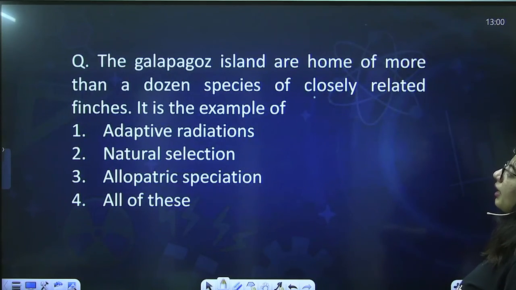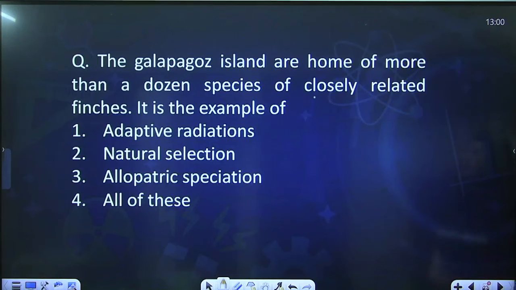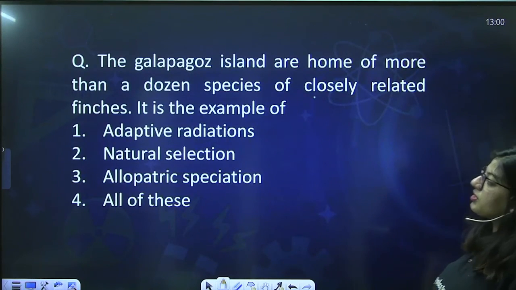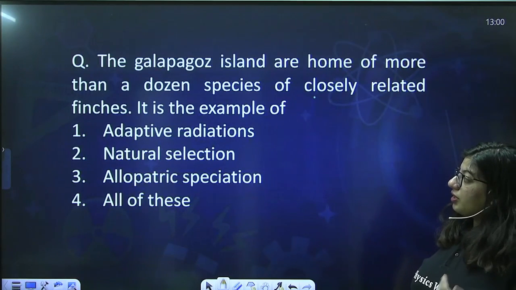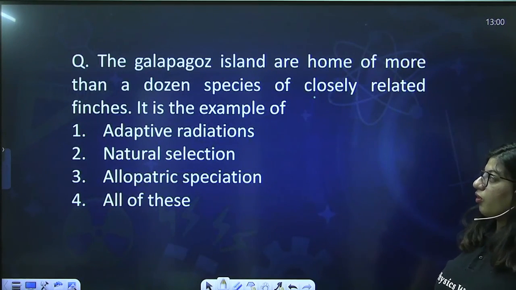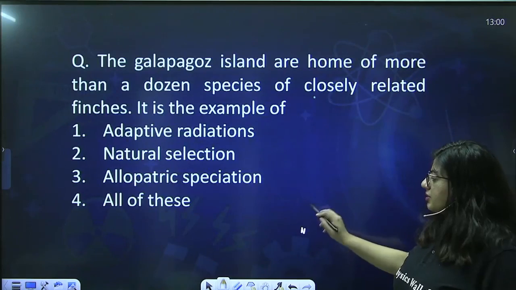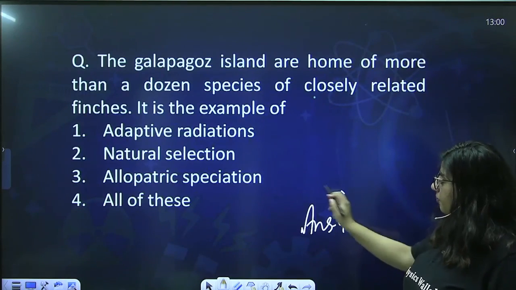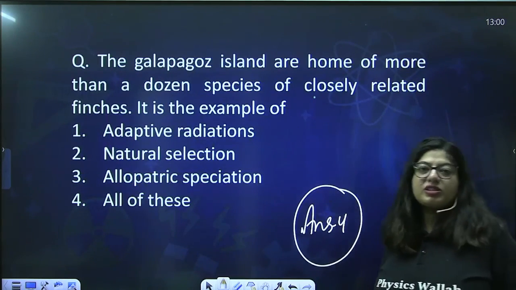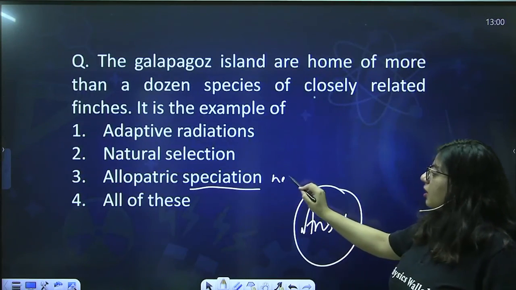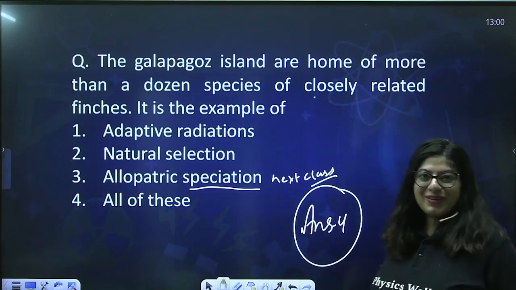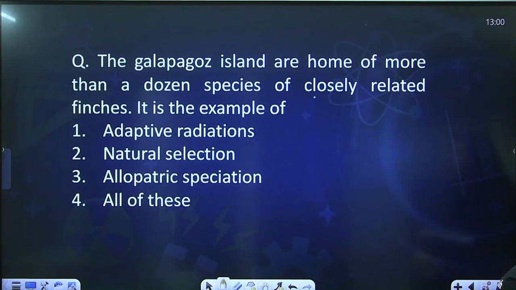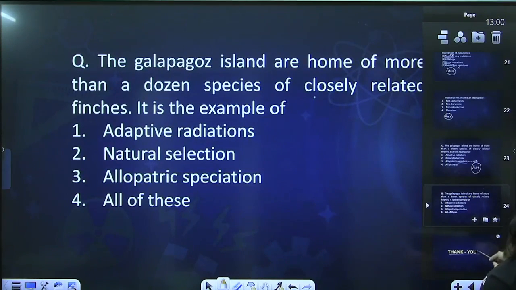The Galapagos Islands are home to more than a dozen species of closely related finches. It is an example of, yes, adaptive radiation, natural selection, allopatric speciation, all of these. So Darwin's finches is an example of natural selection and adaptive radiation. What is allopatric speciation? We'll be doing it in the next class. It's a type of formation of species. Okay. All right.